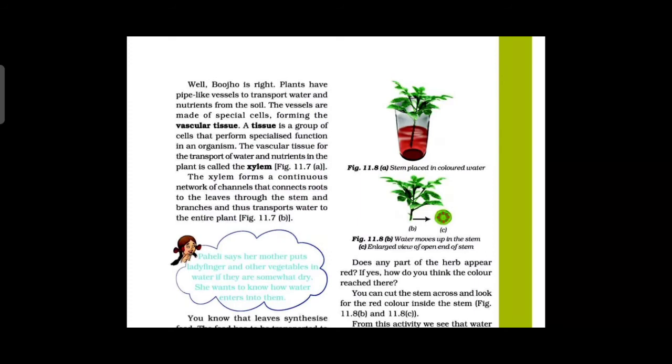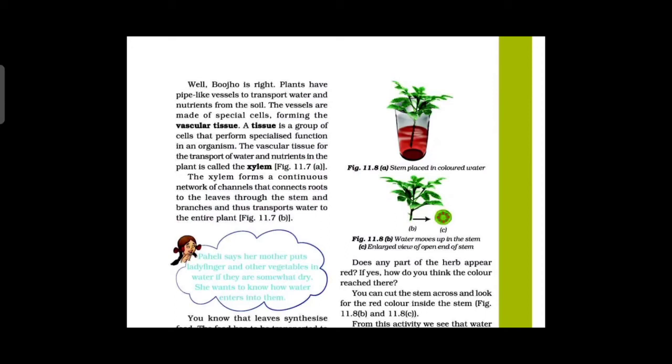The plants have pipe-like vessels to transport what? Water and nutrients from the soil. The vessels are made of what? Special cells forming vascular tissue. It is a tissue. A tissue is a group of cells that perform a specialized function in all living organisms. In the human body also there is tissue.